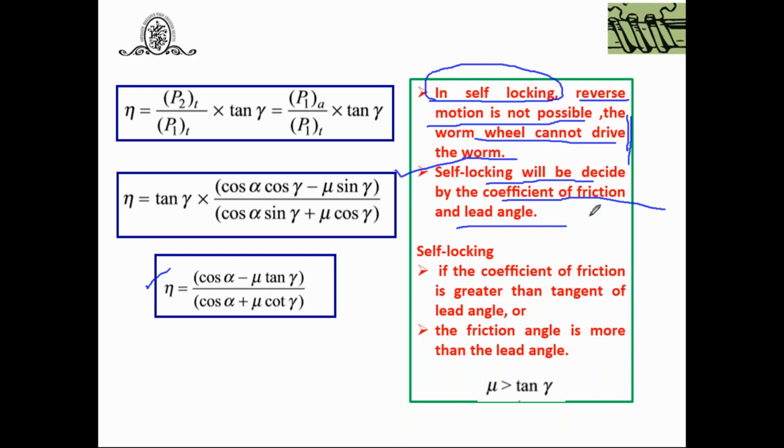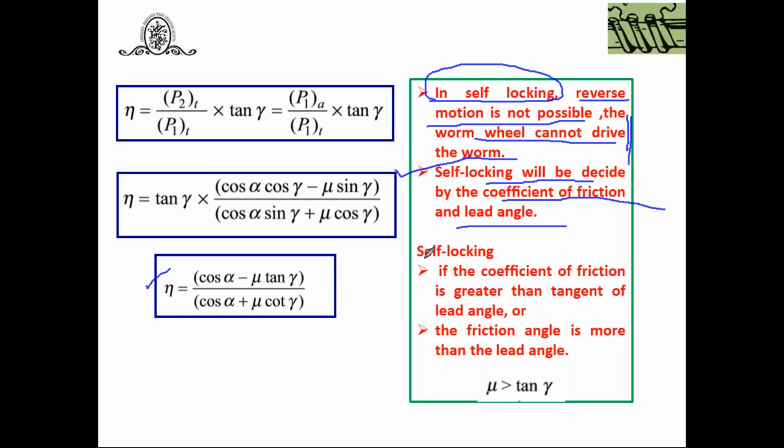Like in a power screw, the coefficient of friction and lead angle play a very important role, and they decide whether the screw is a self-locking or an overhauling screw. In the same fashion, we are going to decide whether the worm and worm gear drive is self-locking or not. That will be decided using these two terms, coefficient of friction and lead angle.